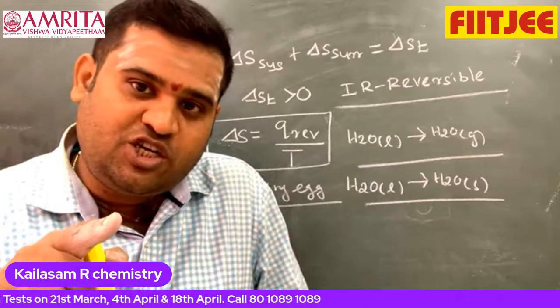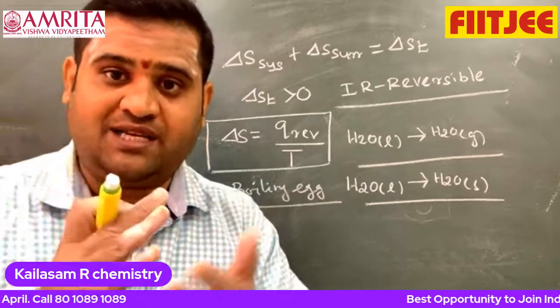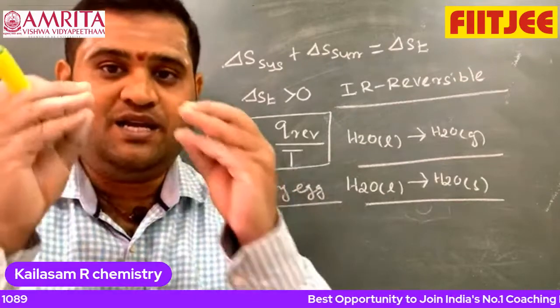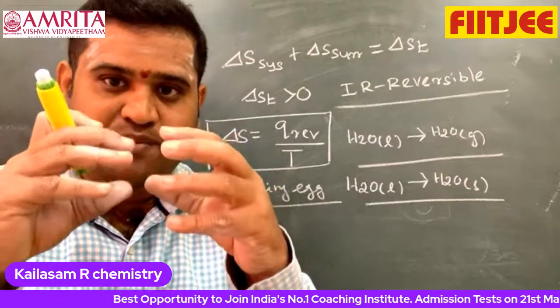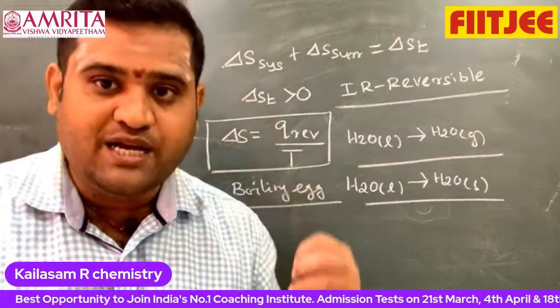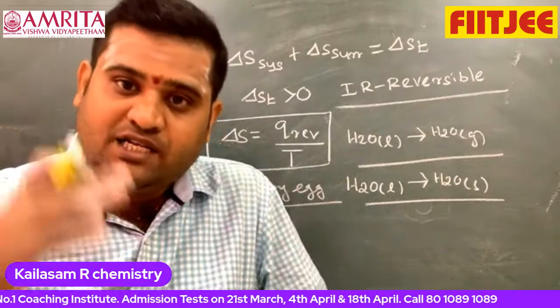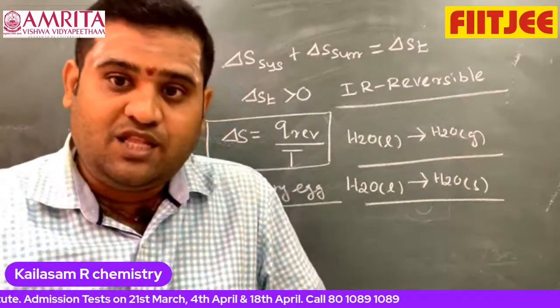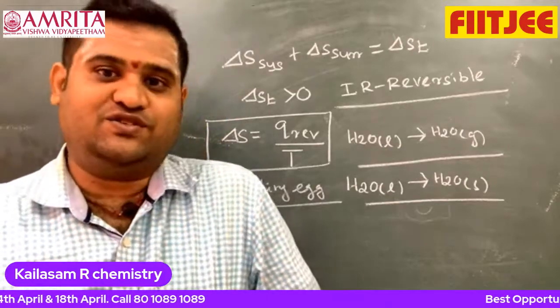What is denaturation of protein? In the secondary structure of the protein, the hydrogen bonding is going to break. That means the randomness of the system increases when the boiling of the egg takes place. It has become more disordered. Therefore, in the boiling of an egg, the entropy of the system increases.